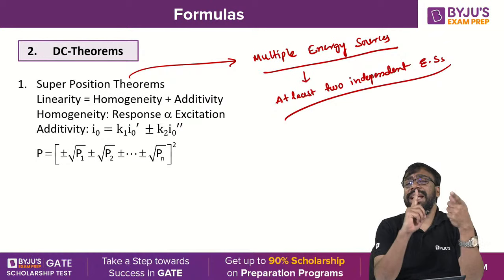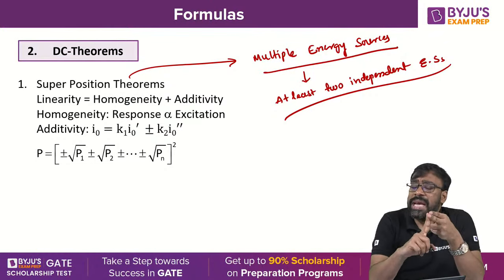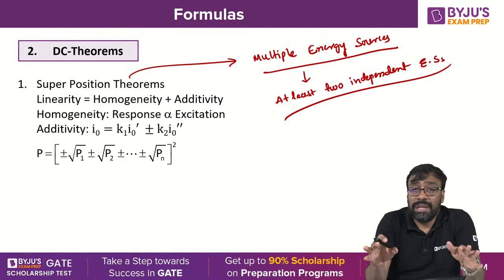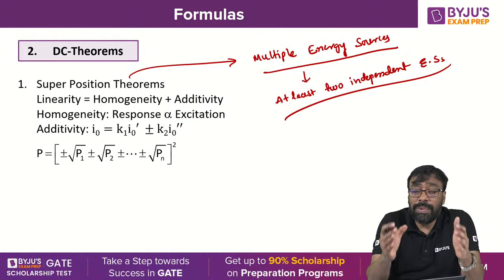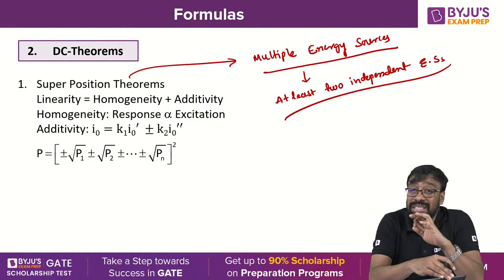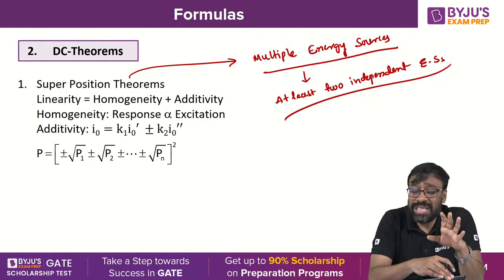Sir, there is one independent source and one dependent source. Can I apply superposition, sir? No. Not applicable. If you want to apply superposition to any given circuit, it should consist of at least two independent energy sources, Nana. This is the rule. You understand, all of you?